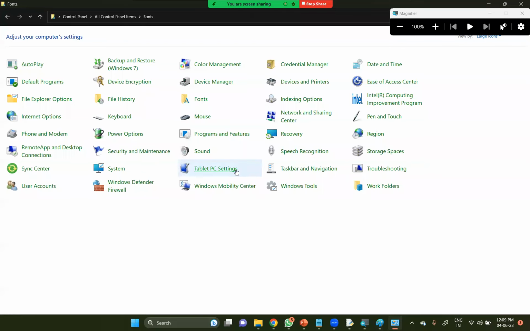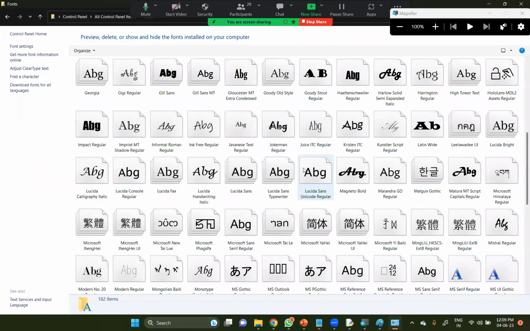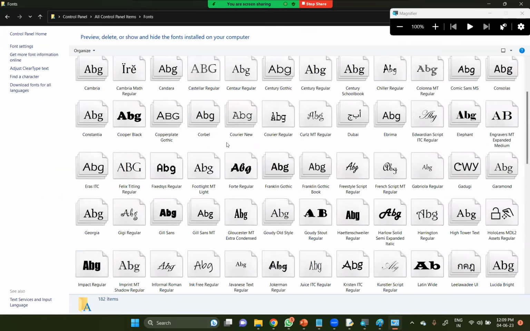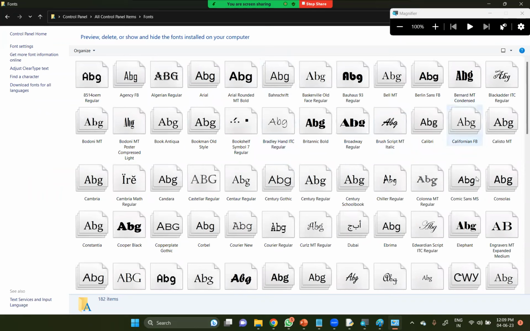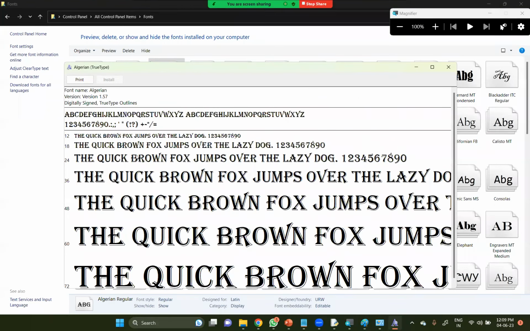If you open this one, these are the fonts which are already installed. You can use any one of these. Okay, Algerian Regular. Let me open this particular font and copy where it is.